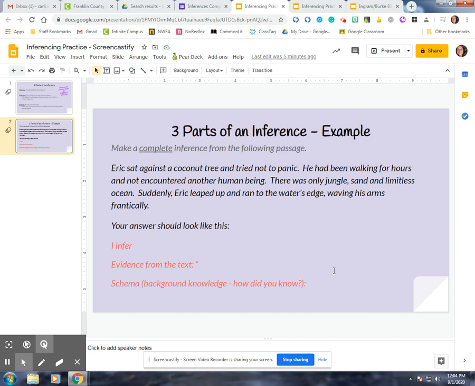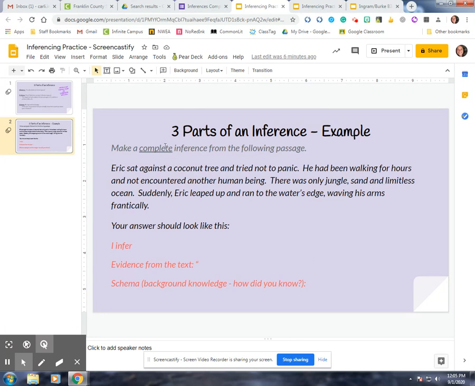All right, guys. So you just watched a video that told you what the three parts of an inference are. Now I want to take you through an example, because that's what you're going to be asked to do: make an inference based off of a passage or a picture or a video. I'm going to show you an example of a passage and how you make a complete inference from it. So pay attention to this because you'll have to do this on your own several times, several practice times, to really figure out if you all can make an inference or not. So use this video, pay attention.